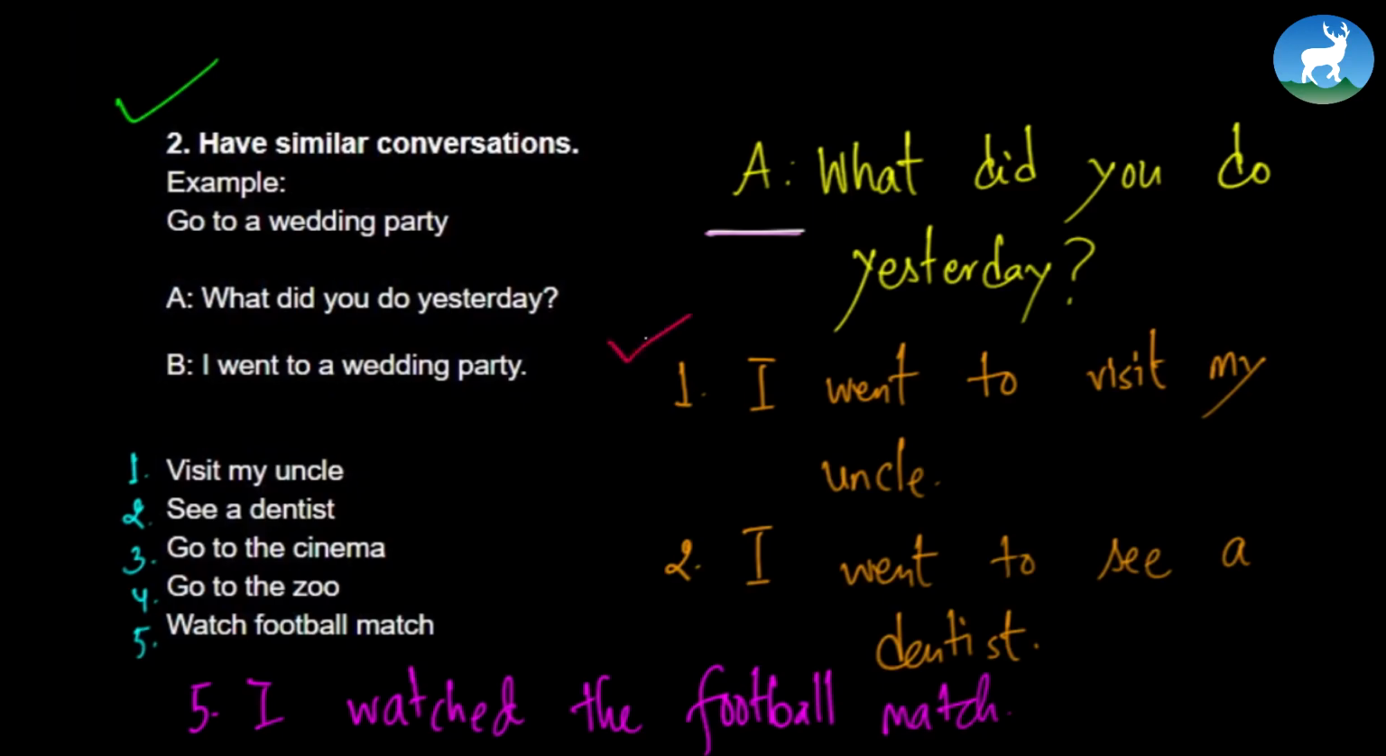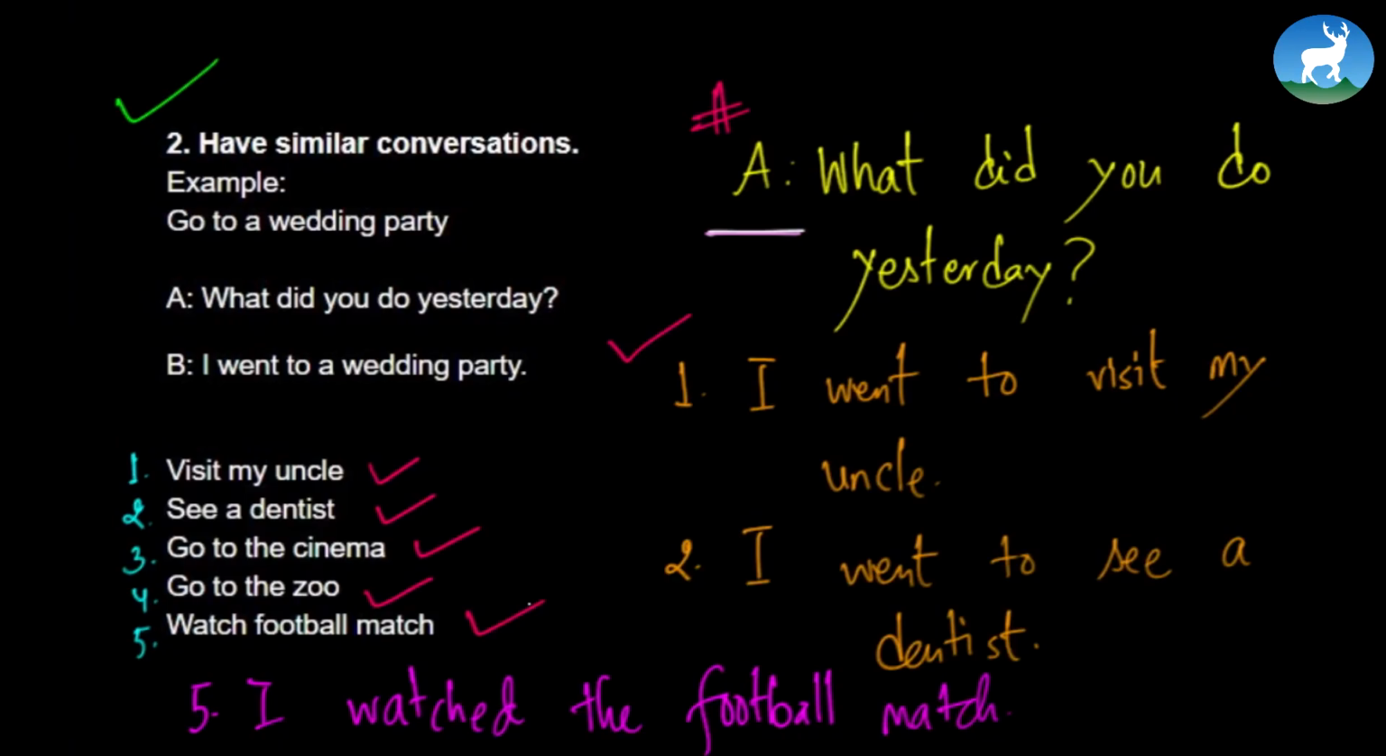So yeah, you can say it in different ways. All right, the question is going to be the same. The question is always, what did you do yesterday? And the answer can be, I went to visit my uncle. I went to see a dentist. I went to the cinema. I went to the zoo. I watched the football match. Now you can have similar conversations. Okay, I guess you can have similar conversations now.